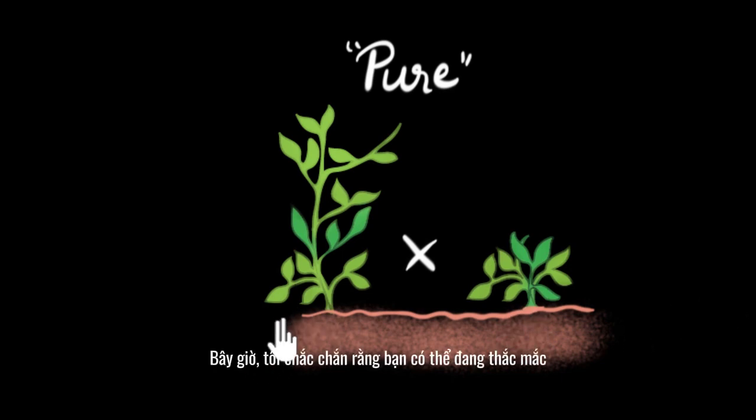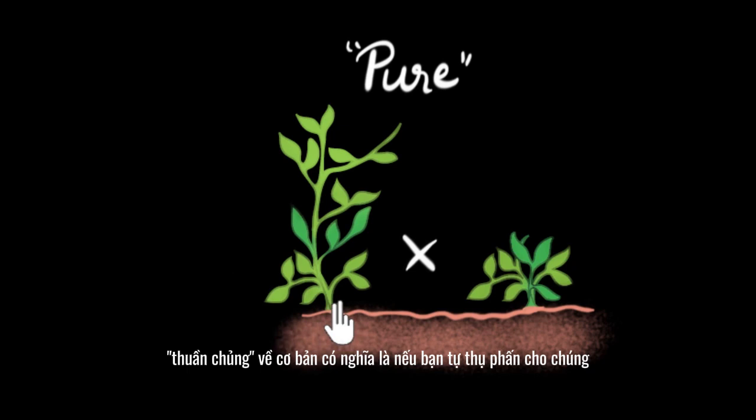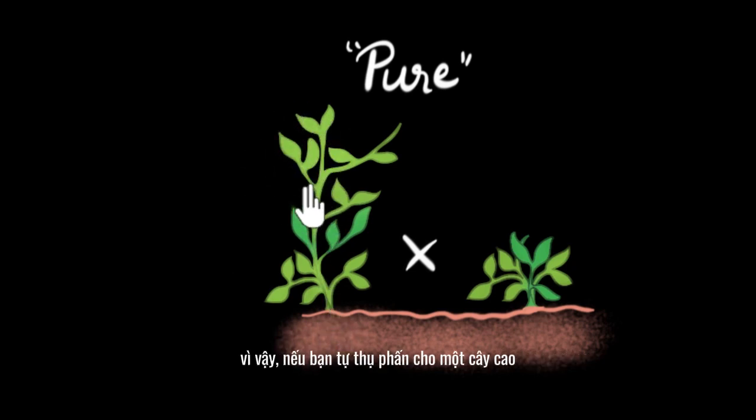Now, I'm pretty sure you may be wondering, what do you mean by pure plants? What does this pure mean? Pure basically means if you were to self-pollinate a tall plant, it should give all tall plants. If you self-pollinate a short plant, it should give all short plants.